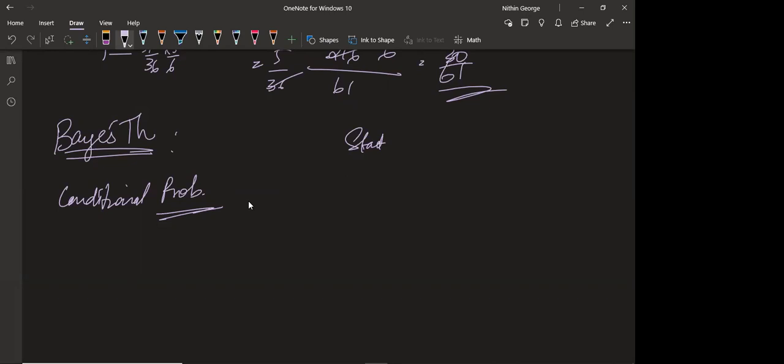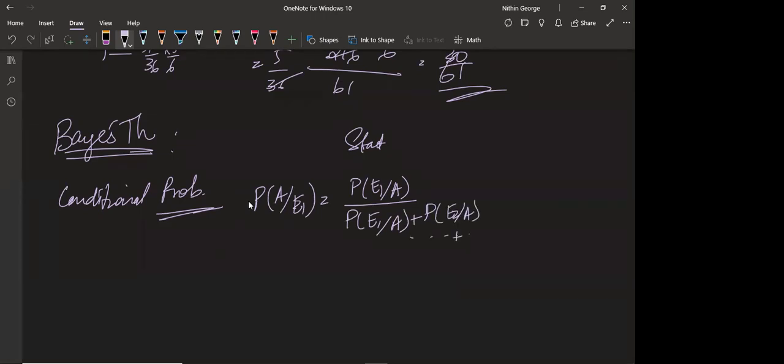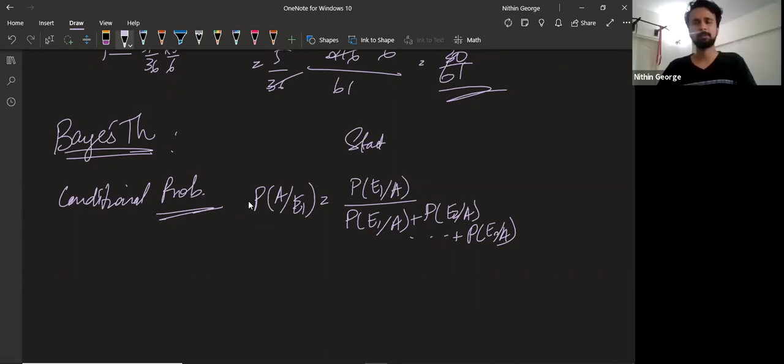P of A given E1 is equal to P of E1 given A by P of E1 given A plus P of E2 given A plus P of E3 given A, and so on, P of N given A. You know what this means?